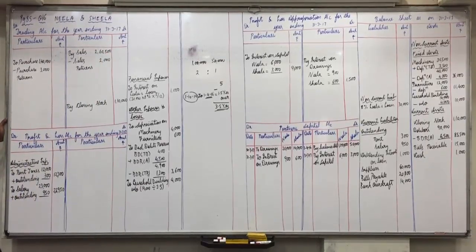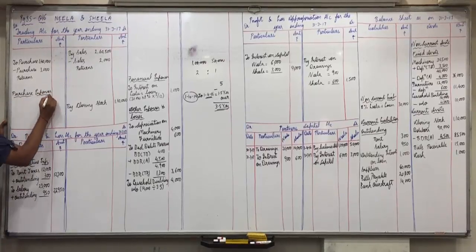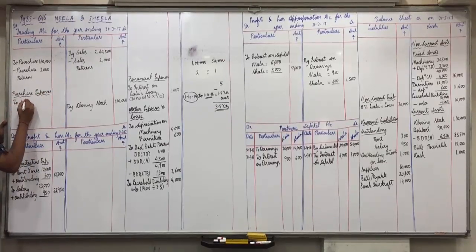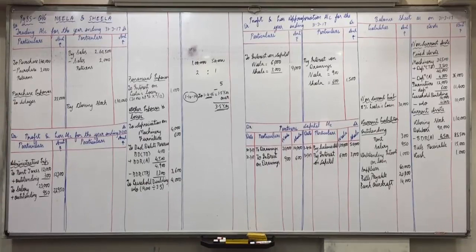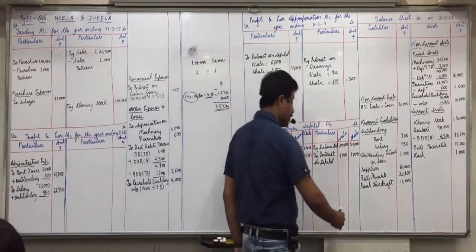Then wages and outstanding wages. Purchase expense and outstanding wages and liabilities. Correct. Wages is debit balance 35,000. And outstanding wages credit balance 2,000, current liabilities.